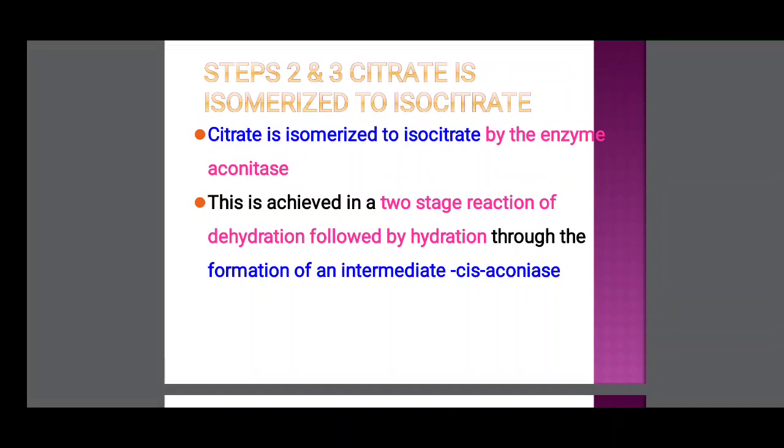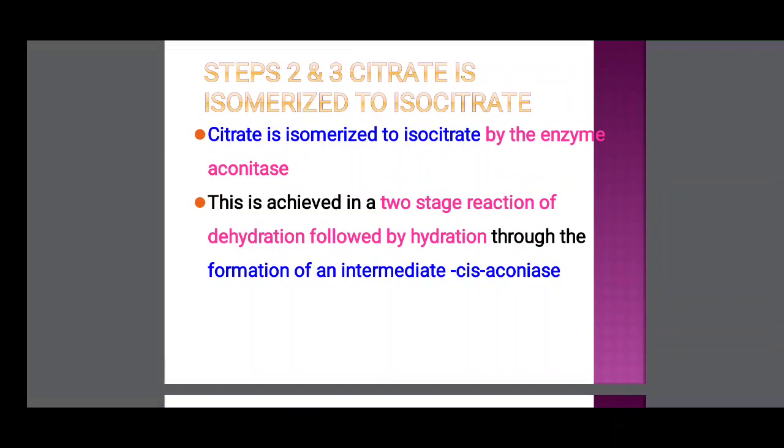In this two-stage reaction, first the citrate is converted to cis-aconitic acid, then converted to isocitric acid. So students, once more I explain the 2 and 3 steps, the citric acid converted to isocitric acid.